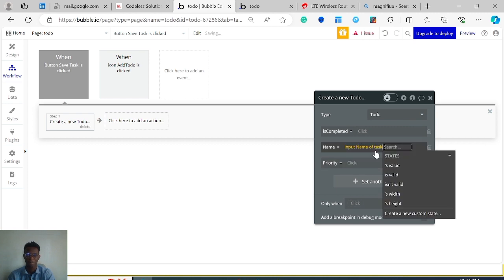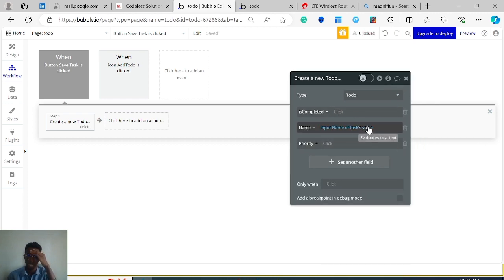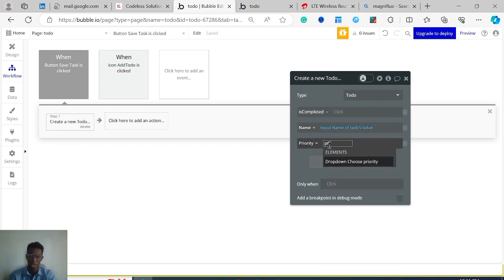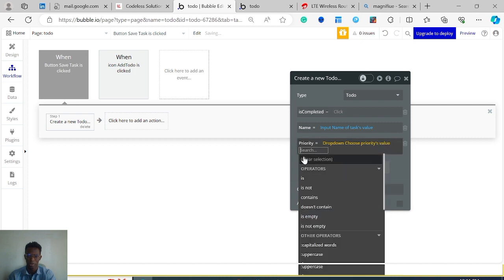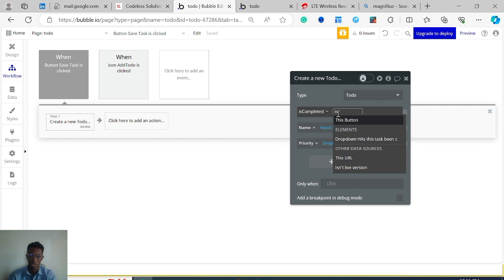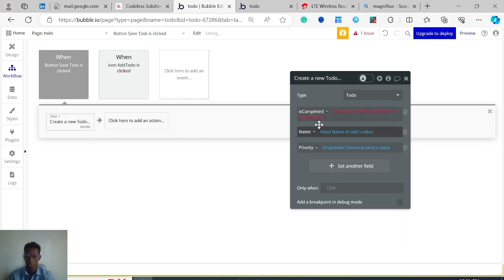You can just simply type into search. You see this input name of task value is gonna store inside name. For priority, I'm gonna type in that too. The drop down choose priorities value will be stored inside the priority, and the is completed drop down's value is gonna store inside the is completed.